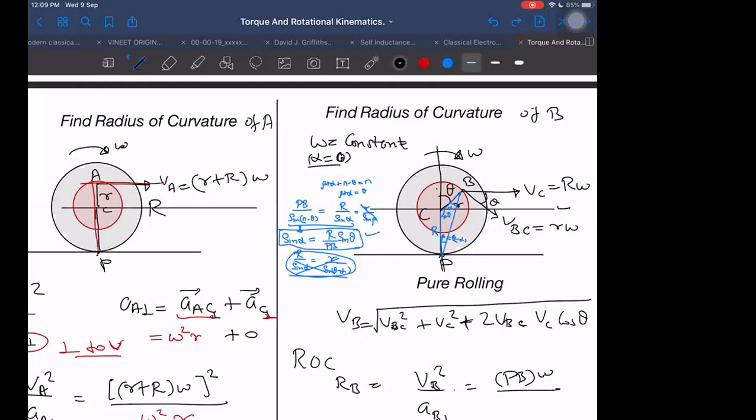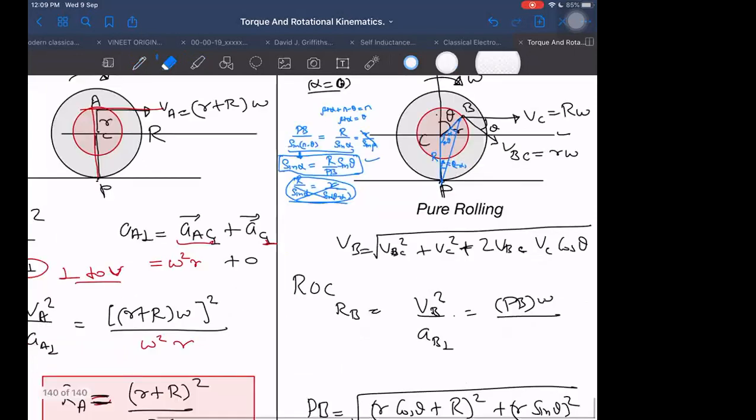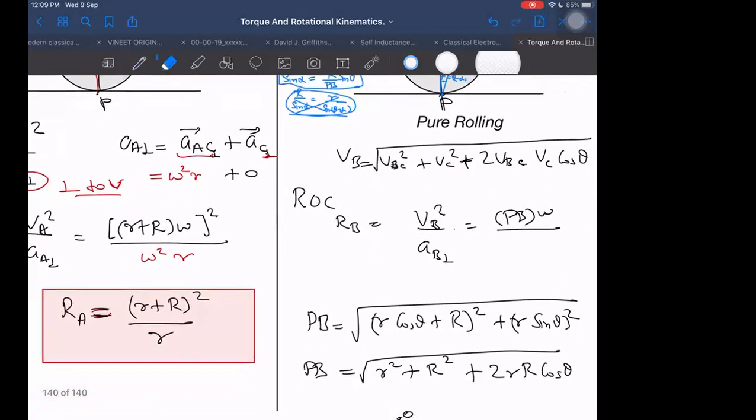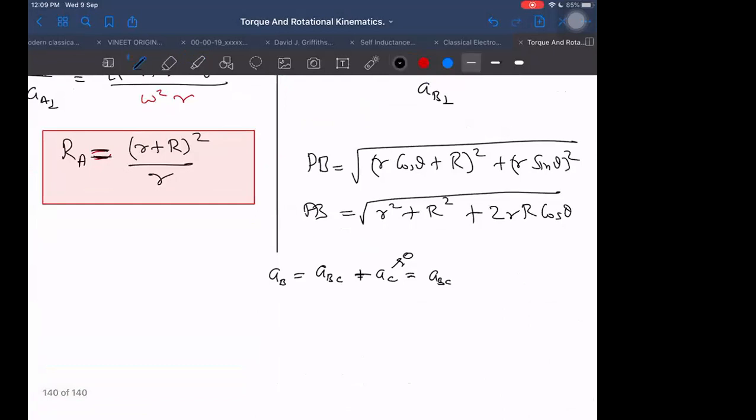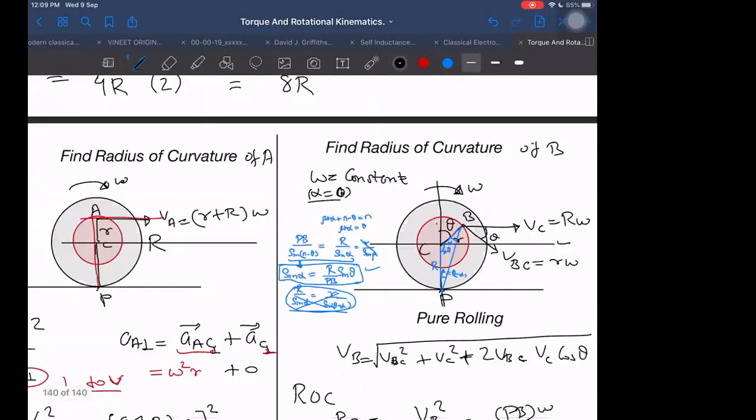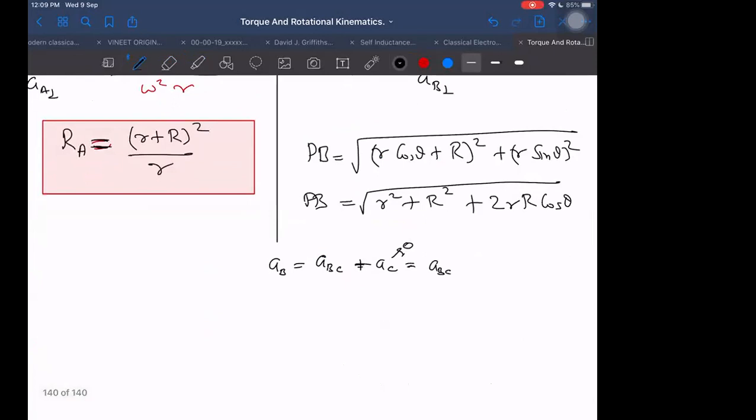The center does not have acceleration in the vertical direction, and not in the horizontal direction either. It is moving with constant horizontal velocity. The tangential acceleration would be just r alpha, but alpha is 0, so r alpha is also 0. So the center has no acceleration at all, neither vertical nor horizontal. If the acceleration of the center is 0, we are left with just a_BC, which in magnitude is omega square r.